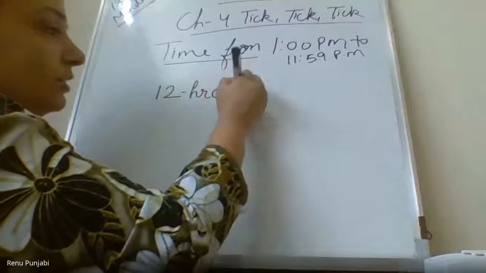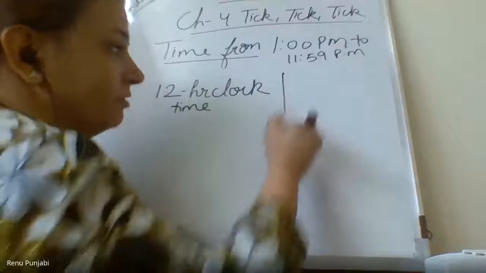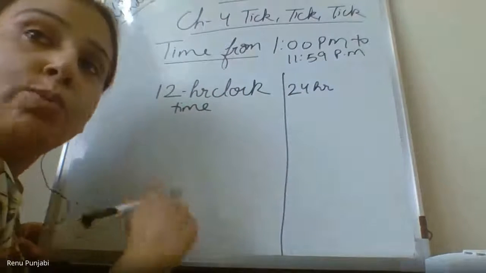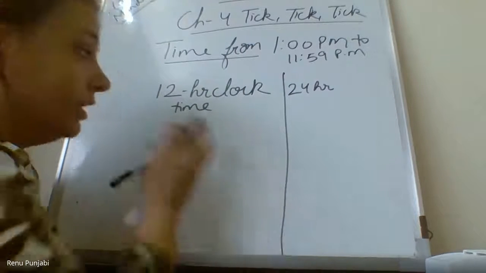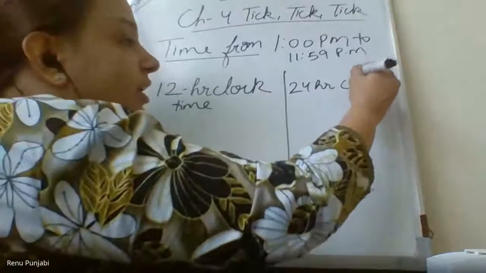Rahil, why aren't you writing? The first column was our 12-hour clock time and the next column was our 24-hour clock time. Now our situation changed because we are moving into PM, and how will we write the time in the 24-hour clock time?